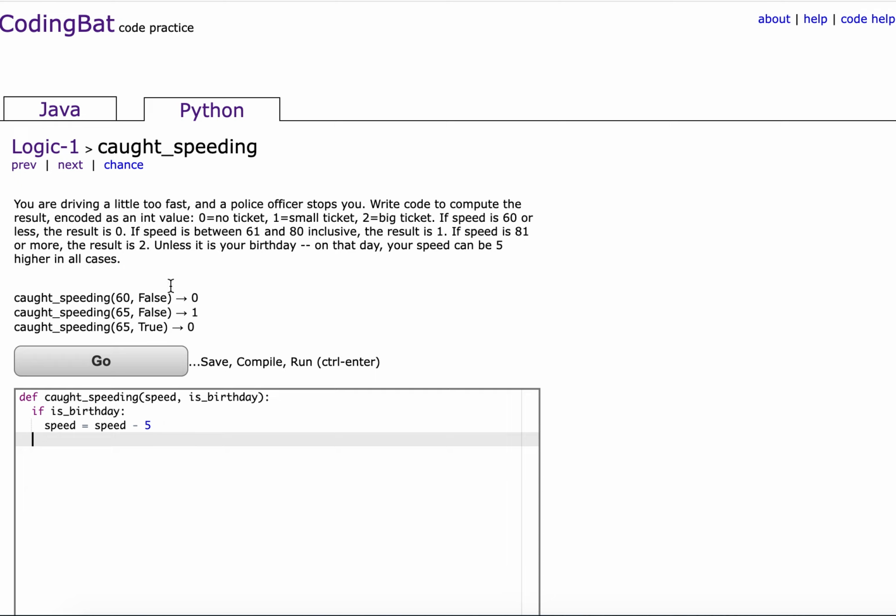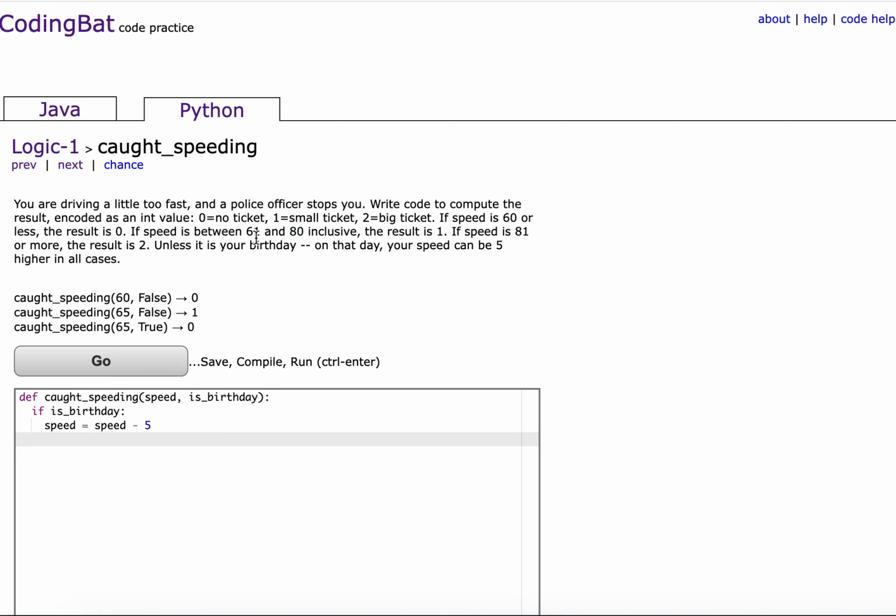If it is our birthday, it said that your speed can be 5 higher in all cases, which means that for us to get a big ticket, we have to be 86 or more, or 85 or more, but not inclusive. And same for here, 65 to 85 inclusive.